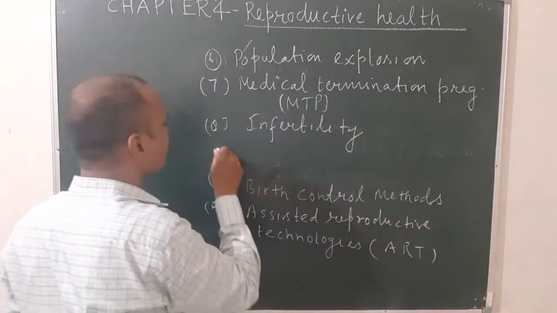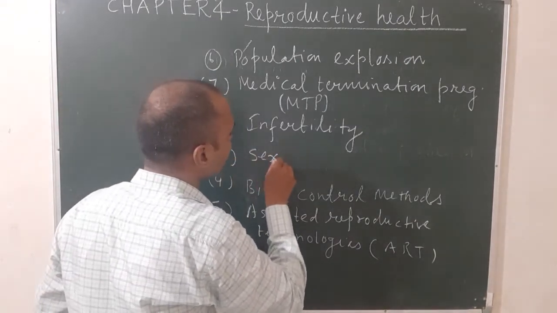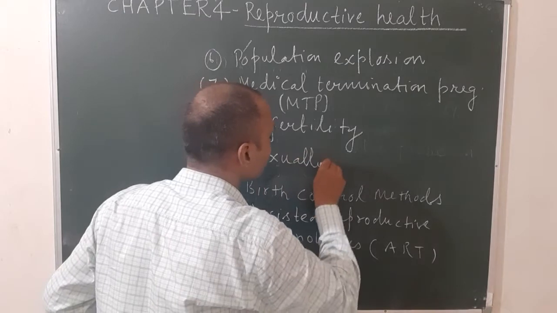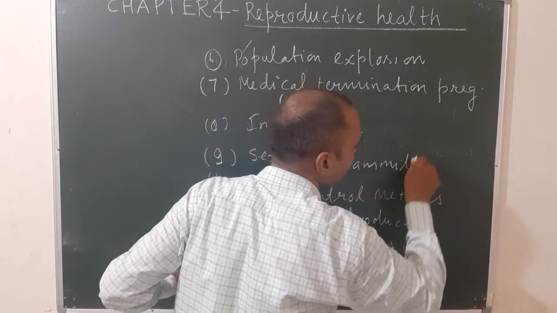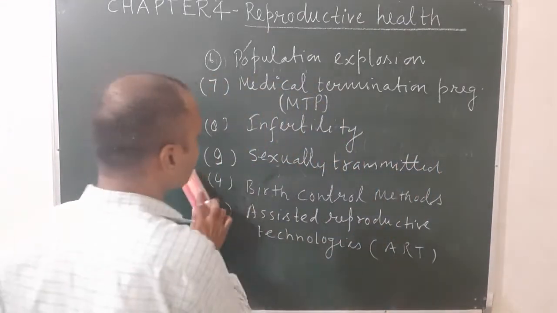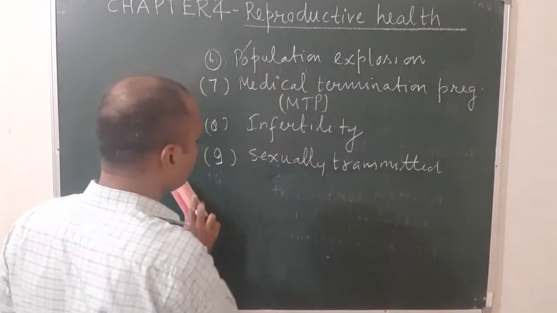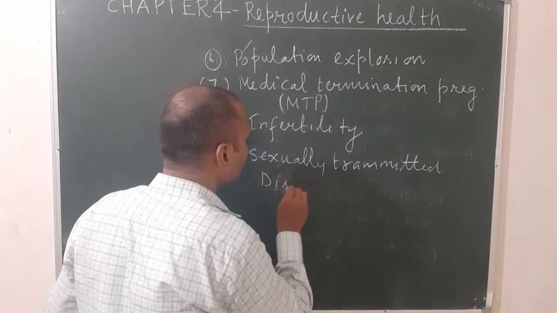And the last one is STD, that means sexually transmitted diseases. This is the last topic of the chapter.